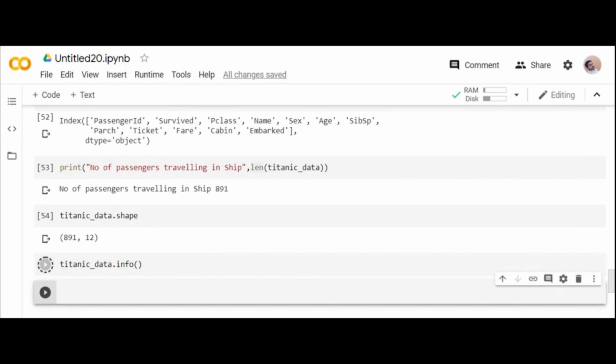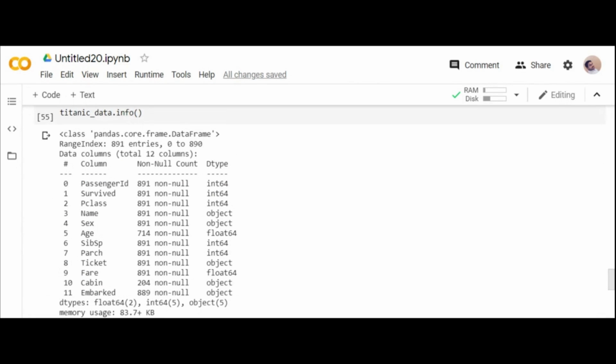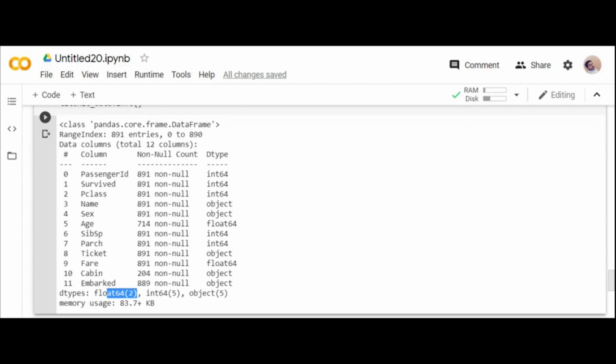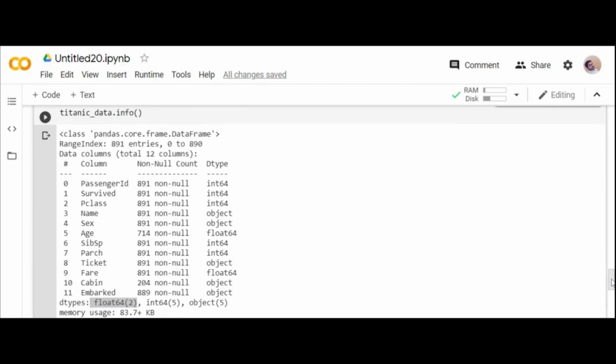Info stands for information. It will give you the column names and 891 non-null. See, all the rows are filled, but you can see in age the values are missing, in cabin the values are missing, in embarked 2 values are missing. It will give you complete information about the data, and you're having 2 float values, 5 integer values, 5 string values, 5 objects. You can see name is a string, sex is a string, ticket is a string, cabin is a string, embarked is a string. Yes, can you spot it out?